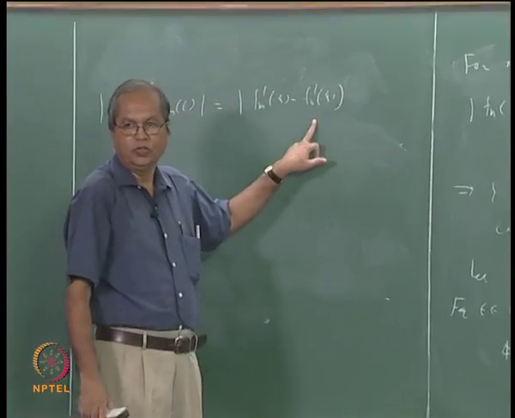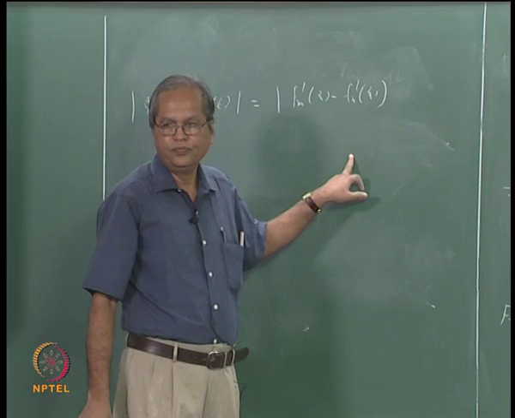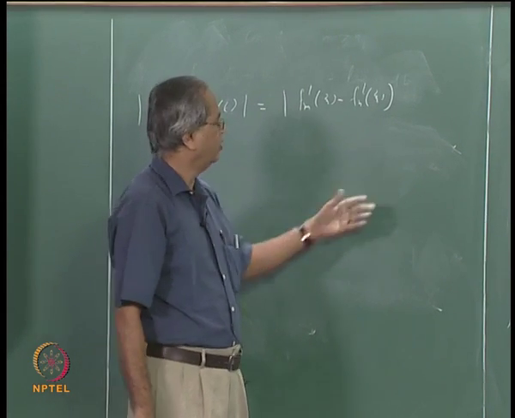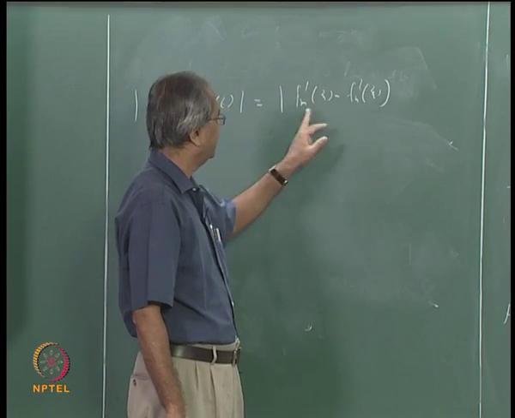We already know that Fn prime converges to G uniformly. So given epsilon, we can always find some n0. Let me just write.